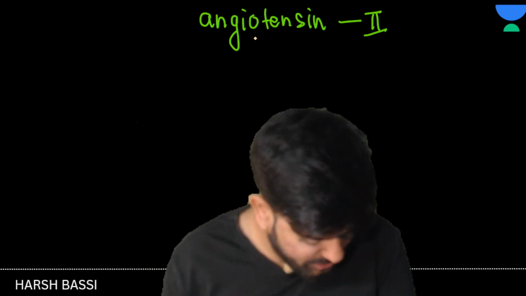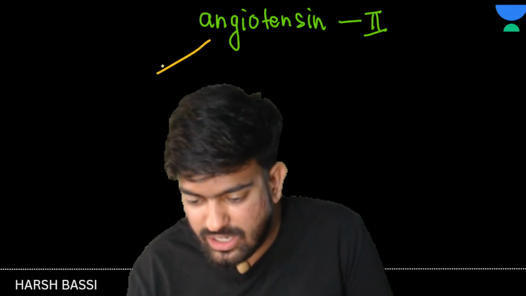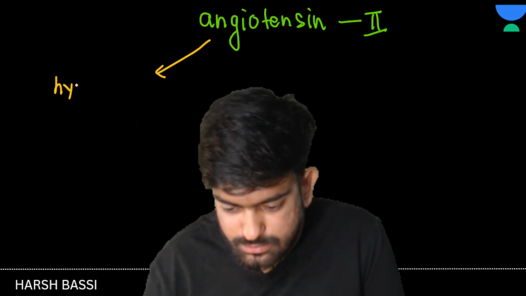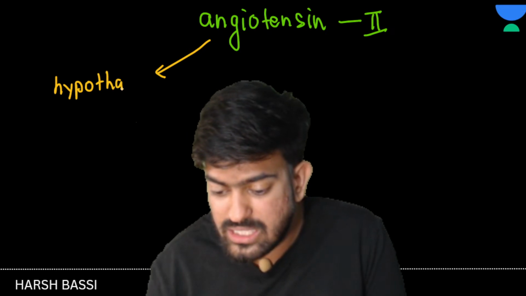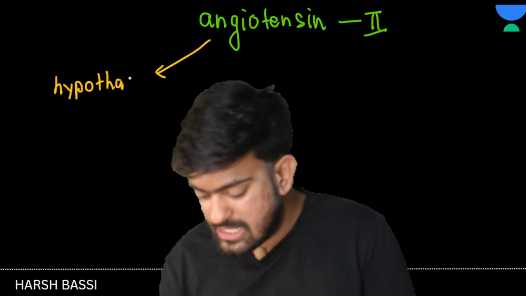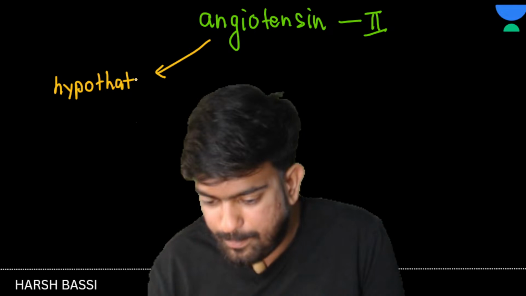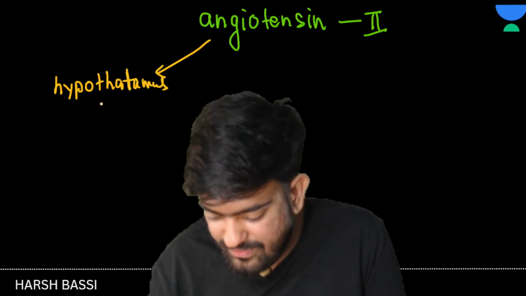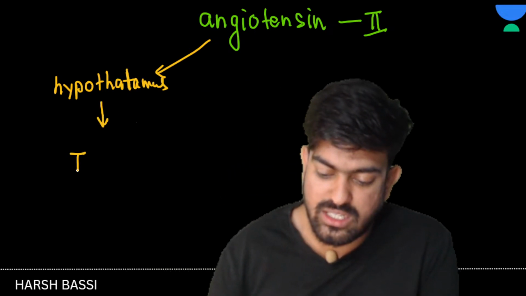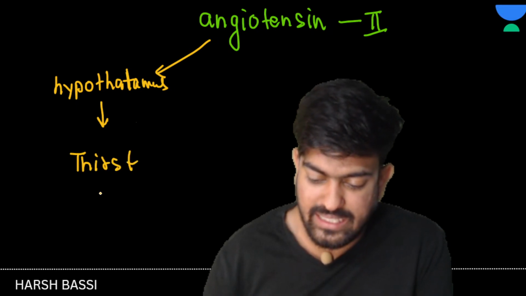So this angiotensin 2 will give the signal to the hypothalamus, will activate the thirst and the drinking response, okay? Hypothalamus, it will activate what? It will activate the thirst center, okay?